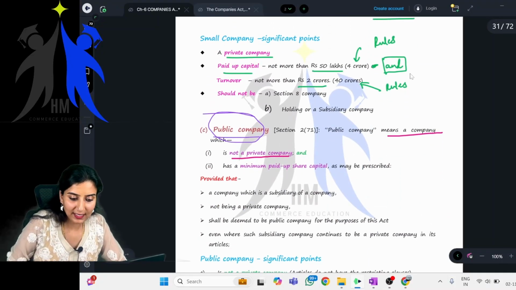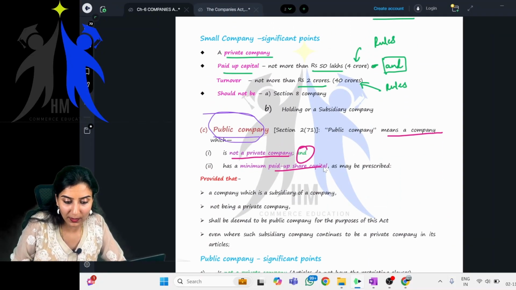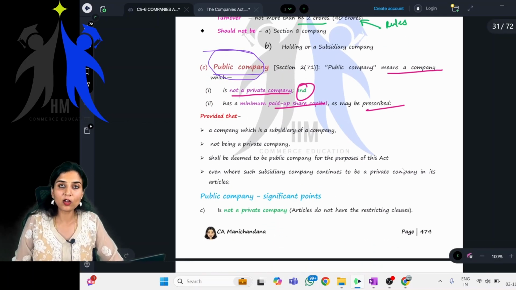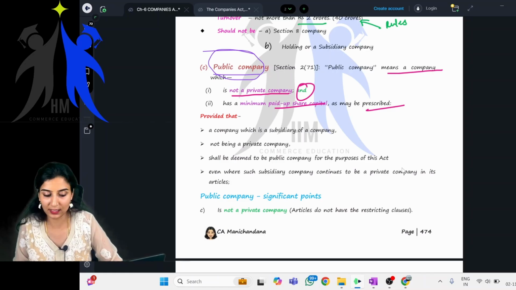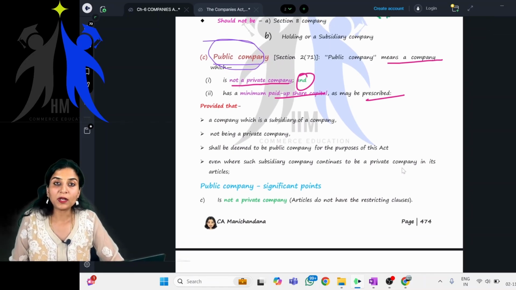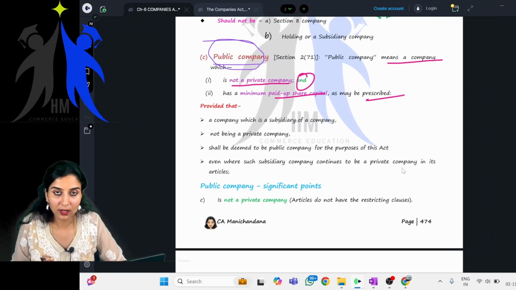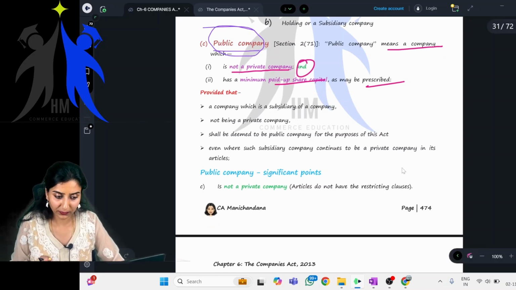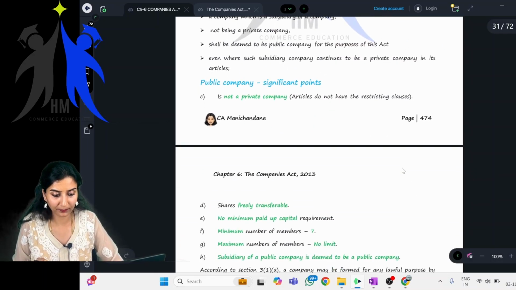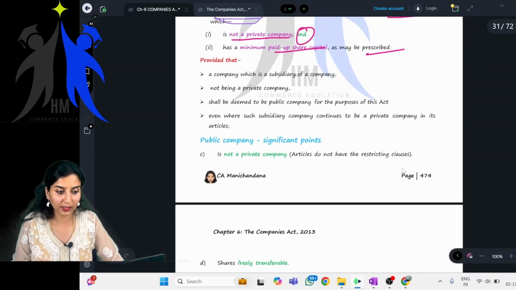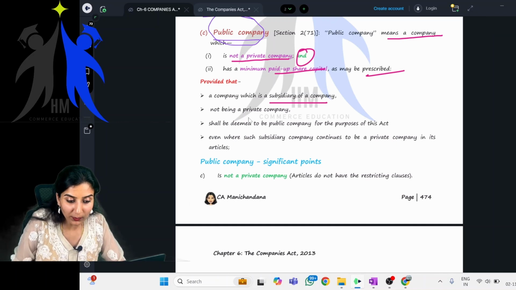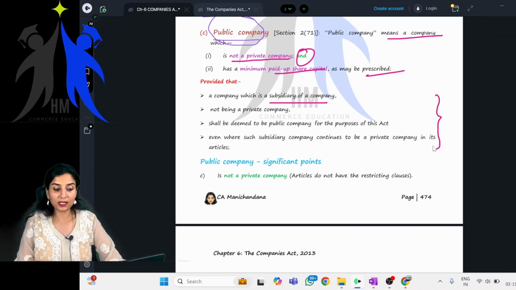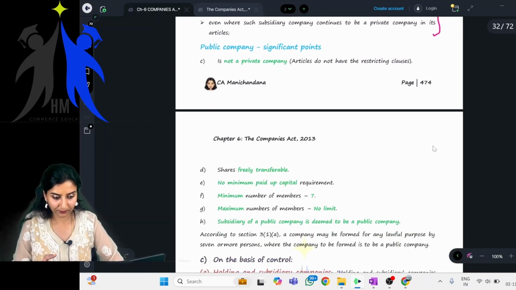So simple. And having a minimum paid up share capital as may be prescribed. Again, the central government anytime can come up with rules here. Okay, but as of now, what is it? It is nothing. There is no minimum paid up share capital. You can start off with however much paid up share capital you like, right? Okay, fine. Provided a company which is a subsidiary of a company, not being a... okay, all of this you will understand once we complete the holding and subsidiary. Fine, that we will do later.